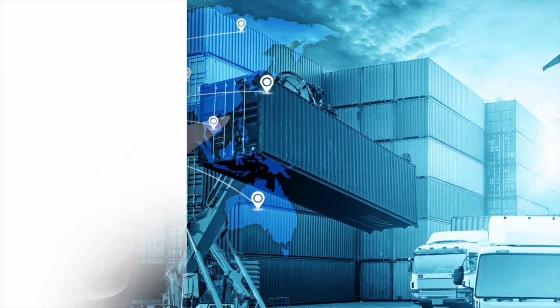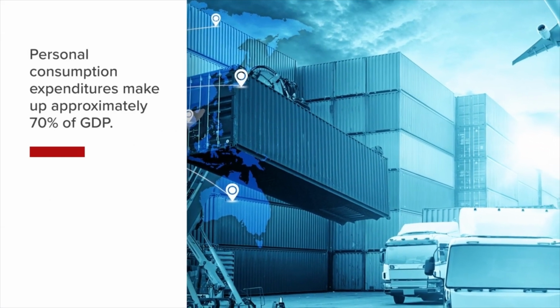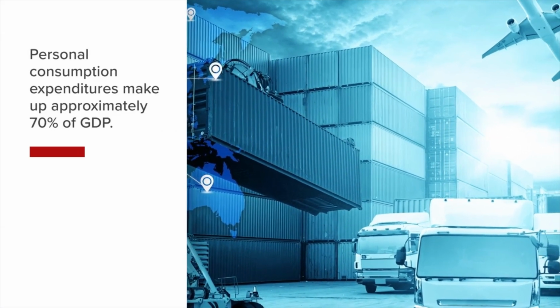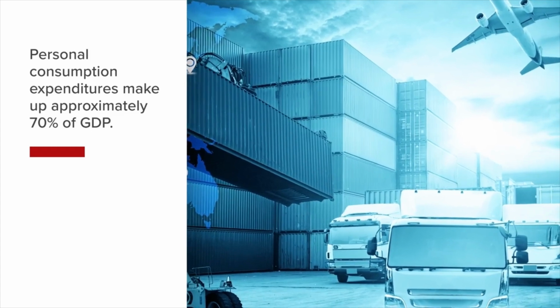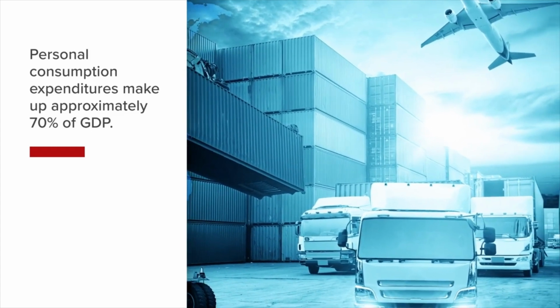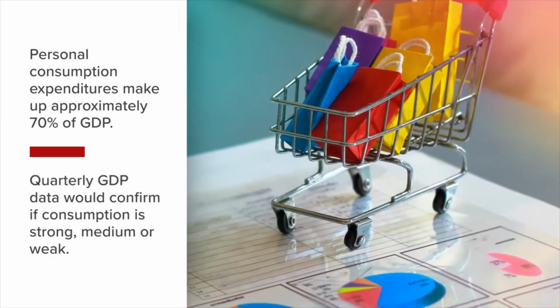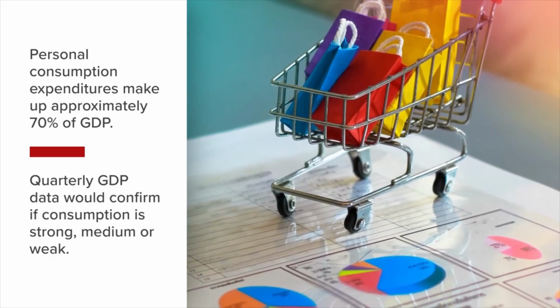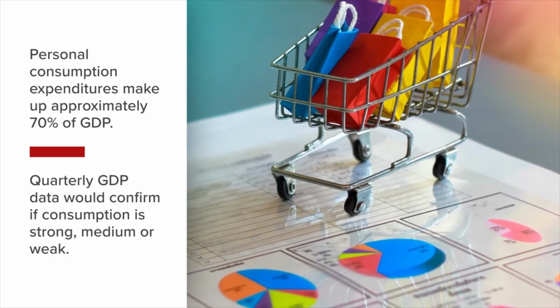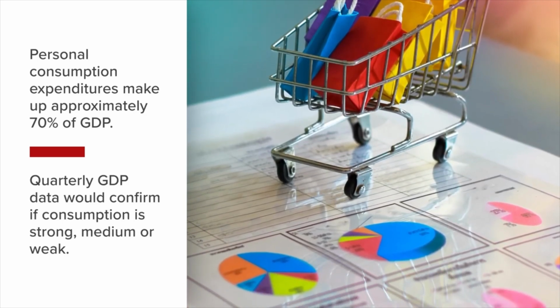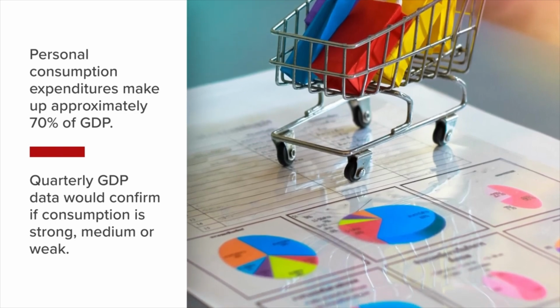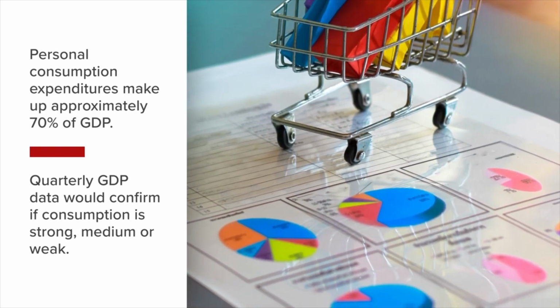Personal consumption expenditures are an integral part of U.S. GDP, making up approximately 70%, and accounting for more than most of the world. This monthly report essentially tells us what 70% of the quarterly GDP report will look like. If consumption is strong, medium, or weak, quarterly GDP data would confirm that.